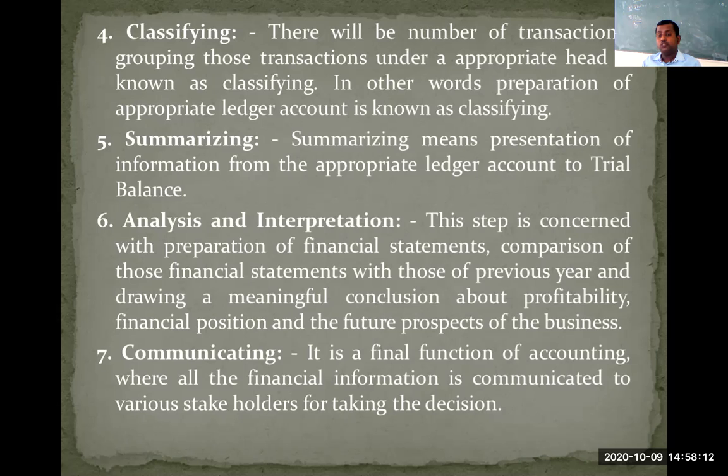Let us move to the last function of accounting. The last function is what? It is all about communication of accounting information. See here, once you have prepared the financial statements, that is trading account, profit and loss account, and balance sheet, you need to present those statements and accounts before your stakeholders. How to present those statements? You can communicate that information to your stakeholders through newspaper, or through your company website. I mean you can upload it on your company website. Otherwise you can publish your annual reports and send them to your stakeholders. That particular function is called as what?